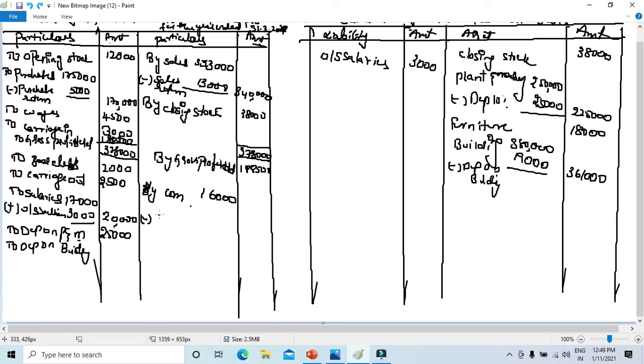Commission received in advance. How much it is? 2,000. So how much will be remaining? 14,000, right? So what's next one? Let's take down all the remaining items.